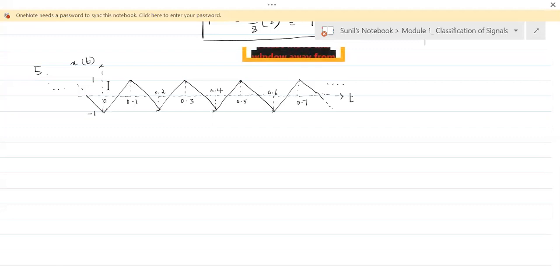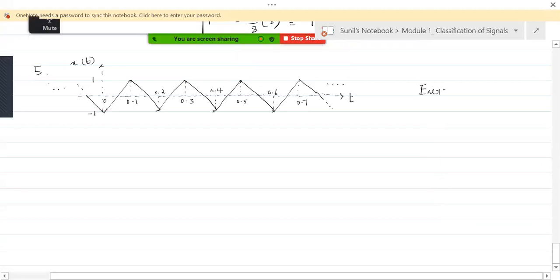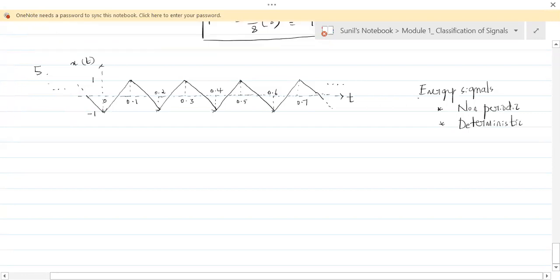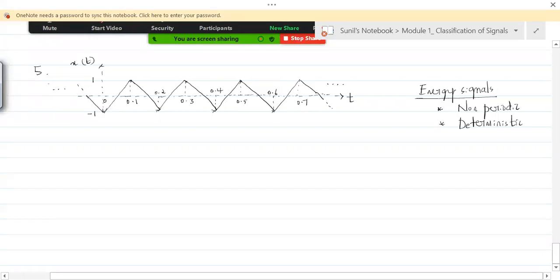Let me just recall again. See here, energy signals need to satisfy two things. The first thing is it should be non-periodic, and the second thing is it has to be deterministic. It has to be both. Then only it can be an energy signal.